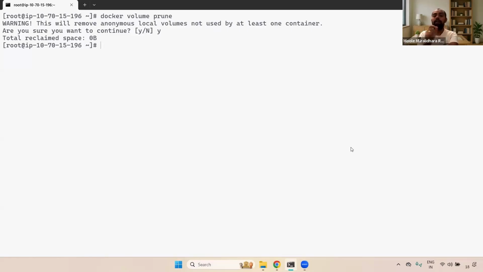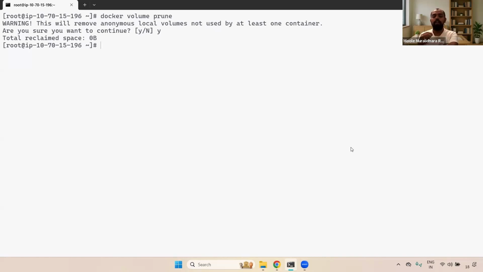In real time, we may use some of the organizations, if they're not ready to use EKS or ECS, then what they will do? If they want to run a particular application as a container, they will run the particular container inside the EC2 instance directly. But there is a drawback.